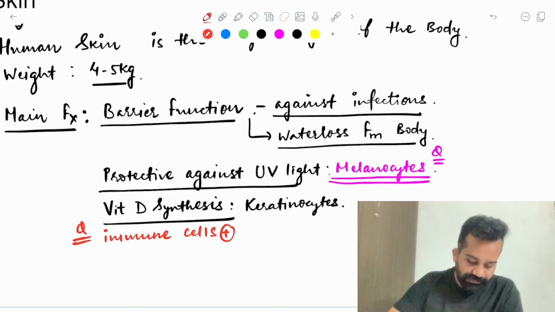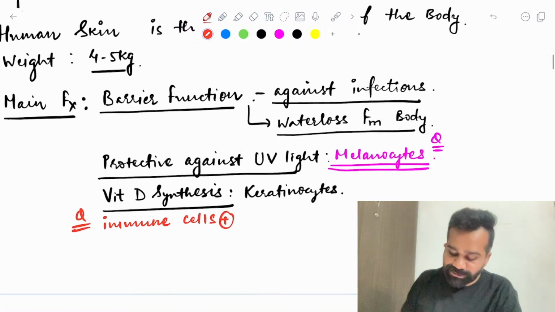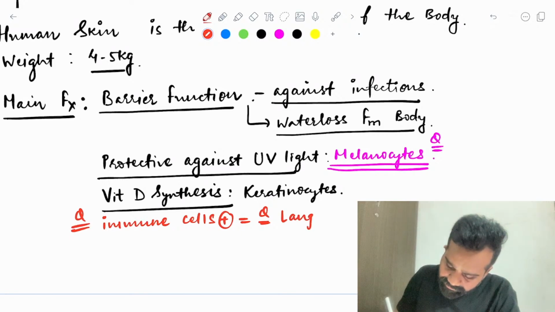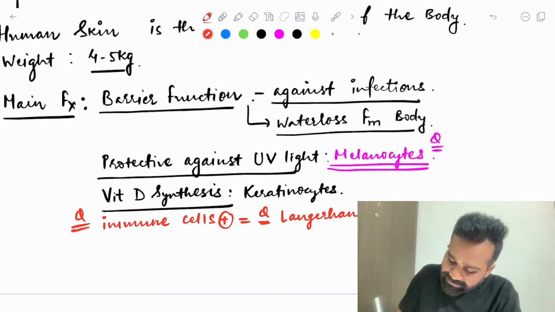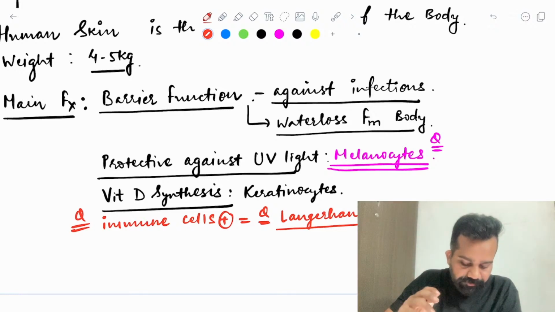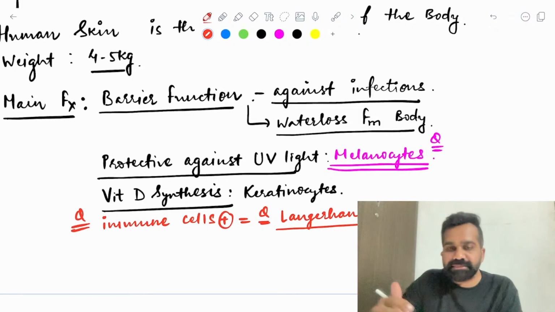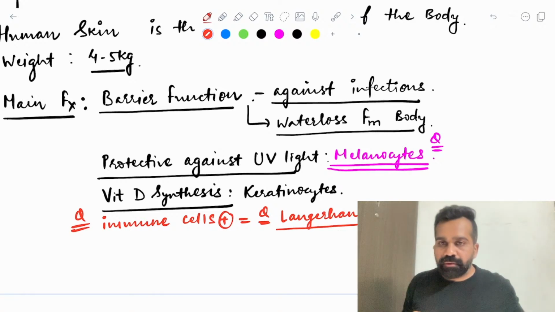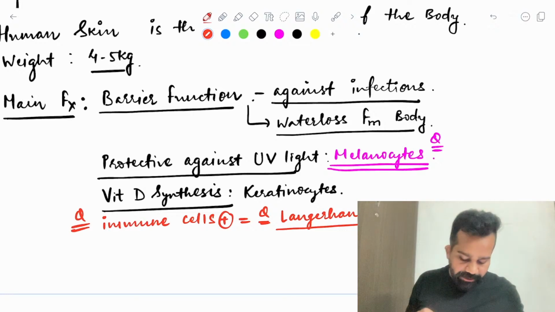Does anyone know what these antigen presenting cells of the skin are? These are Langerhans cells. Langerhans cells are important cells; they give immunity.